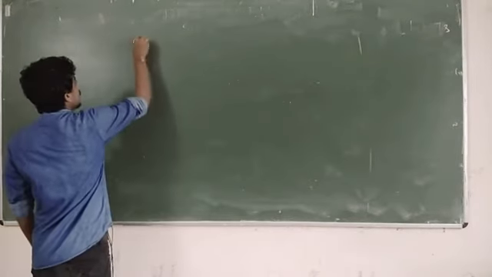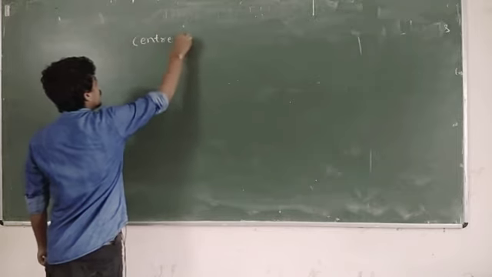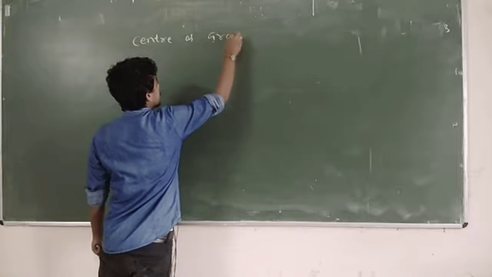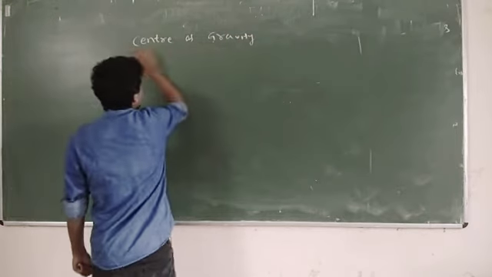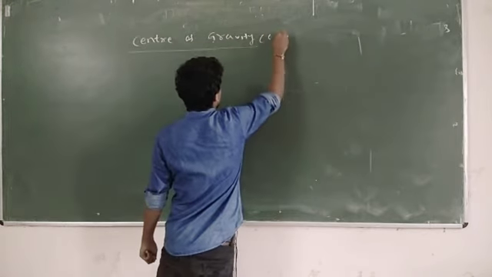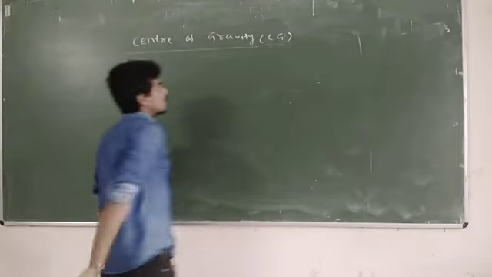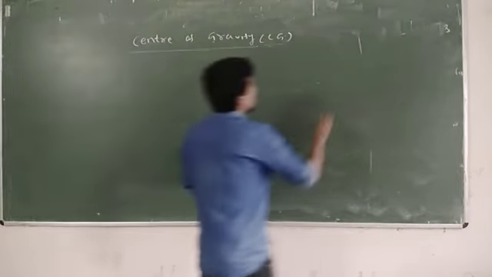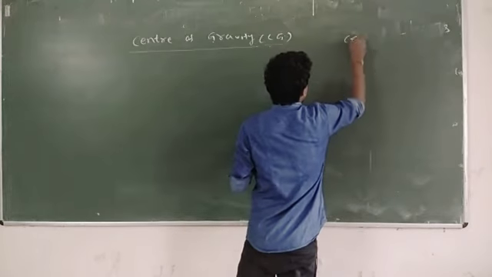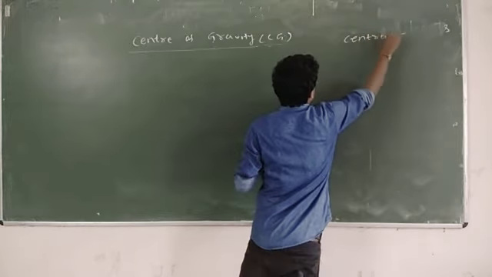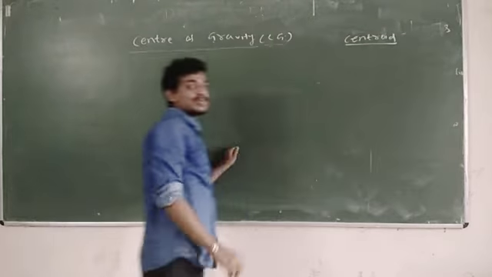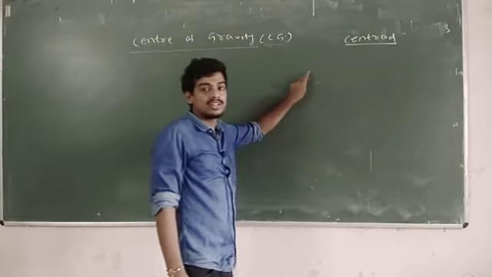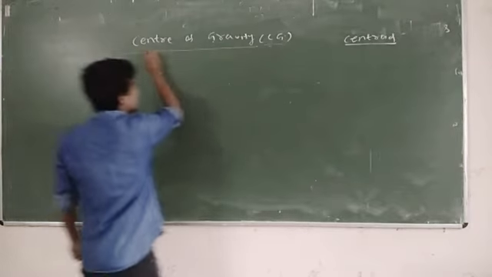That is center of gravity. It is also called CG. You must have heard one more word that I am going to tell now, that is centroid. So first you have to know the difference between center of gravity and centroid. So what is center of gravity?